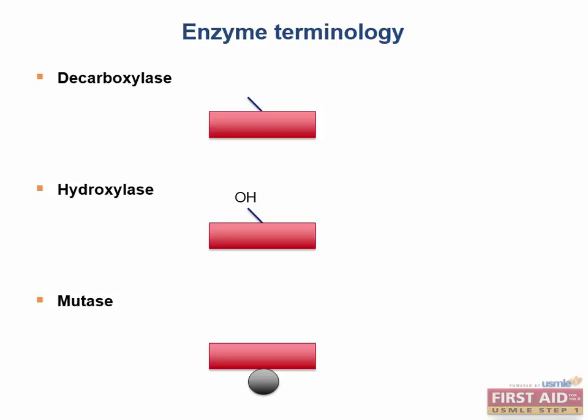How many substrates does a mutase act on at once? Well, it's kind of a trick question, right? Because it's just one. Remember, it moves groups around, compared to the others that we've mentioned that produce a net gain or loss of a functional group. Understanding the naming of enzymes will help you understand the different metabolic pathways in the body. We have many different processes at our disposal, and when we have a dysfunction in one of these processes, we can get different diseases.